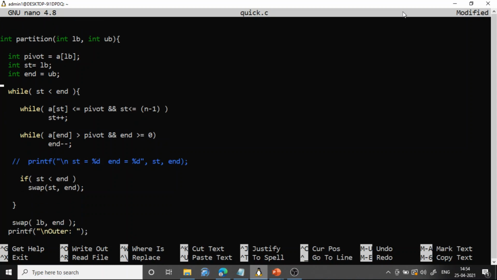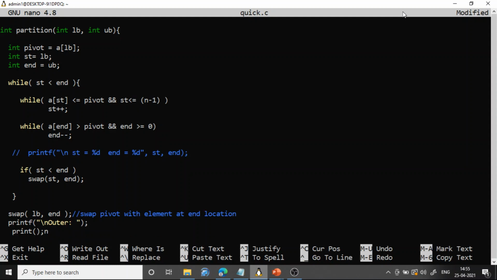After coming out, this will come out only if st is greater than or equal to end. In this case, what should we do? We should swap the pivot element with the end element. What is the pivot element? The pivot element is nothing but the element at lower bound. Lower bound we have not touched, it is whatever came, the same thing. Only st and end we are updating. So the element at lb is nothing but the pivot element. Pivot element should be swapped with the element at end location. So here we are swapping pivot with the element at end location.